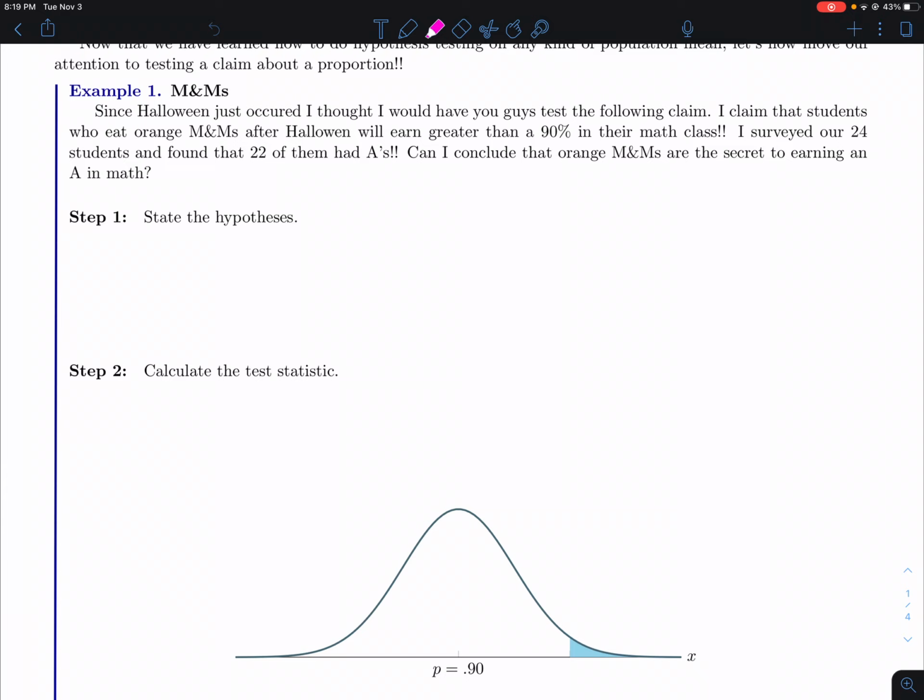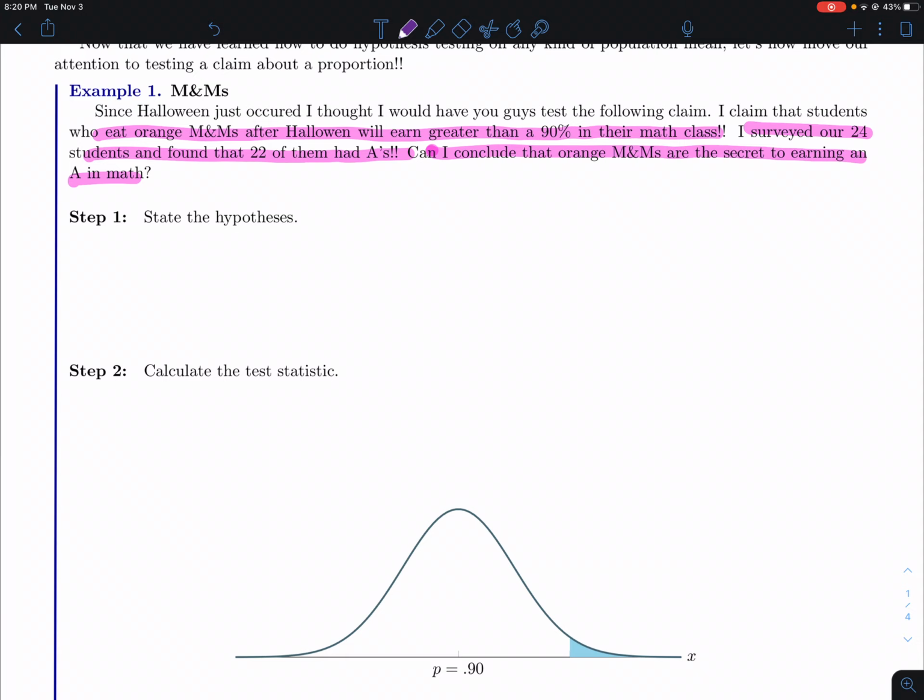So I claim that students who eat orange M&Ms after Halloween will earn greater than a 90% in their math class. So everybody starts stocking up on orange M&Ms before they're all gone. So I surveyed our 24 students and found that 22 of them had A's. Can I conclude that orange M&Ms are the secret to earning an A in math? So I think probably so. I think that's very possible. So we'll see. All right, so again, let's write down what we know.